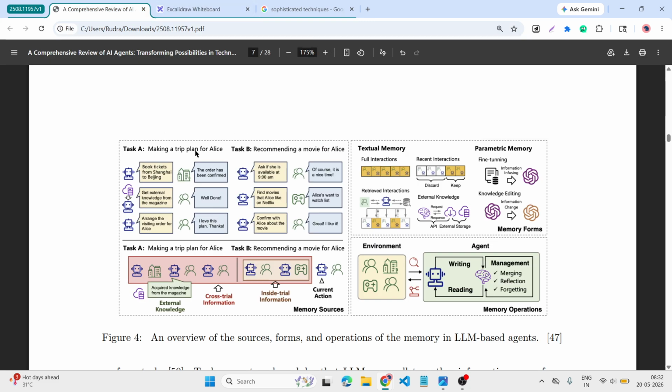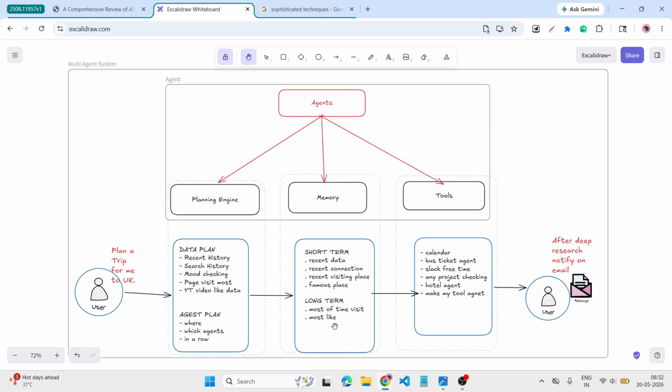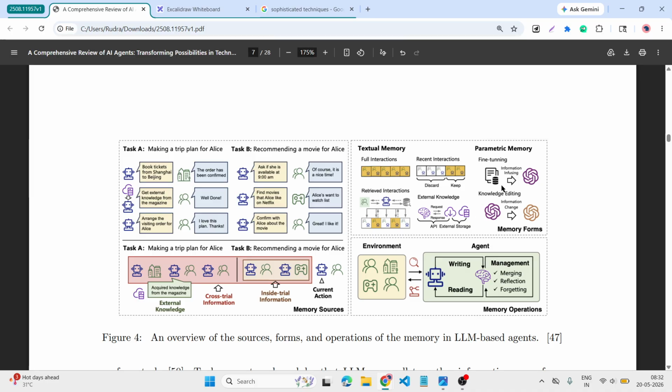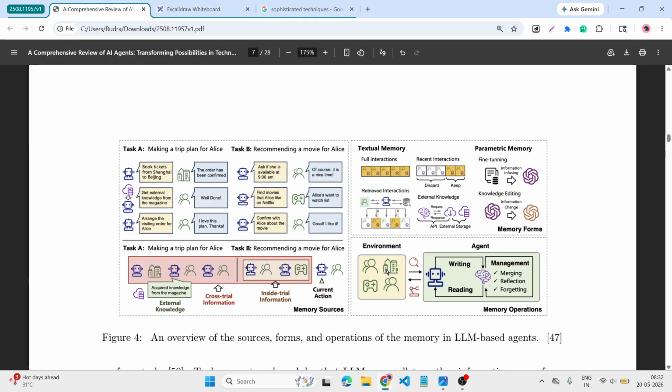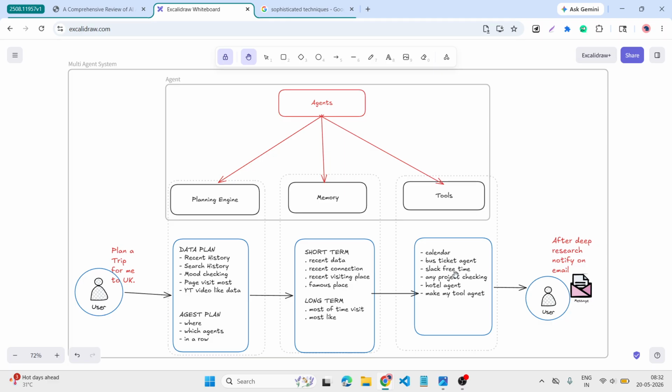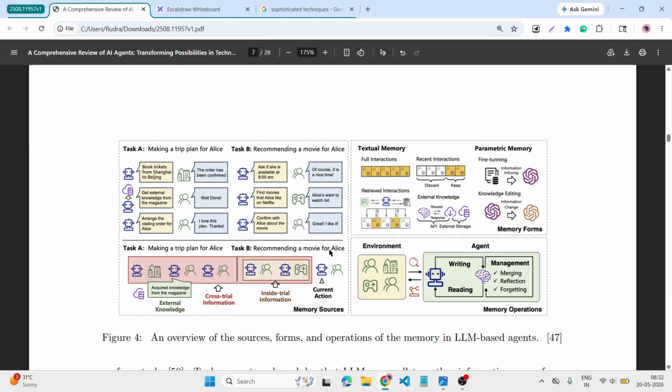Okay, like here, make a trip, the order has been confirmed, well done, I love this, arrange the visiting order for the allies, like that. And then it uses different types of memory sources. Here I mentioned short term, long term, then textual memory, parametric memory, which is the fine tuning model, external knowledge, recent interaction, all of this, recent data, famous data collection. After that, according to the environment, if you're looking at a company, then whether their project is pending, like that, all of this.